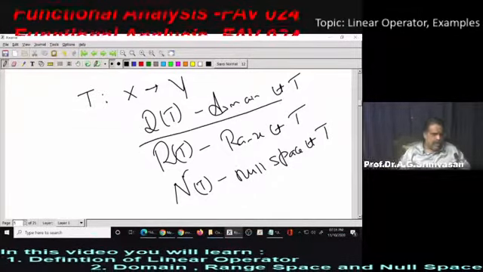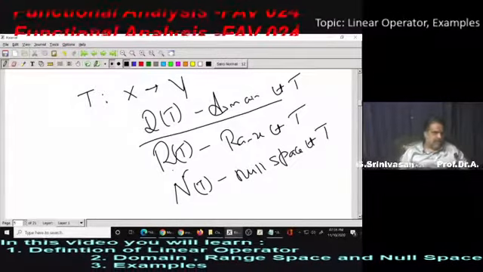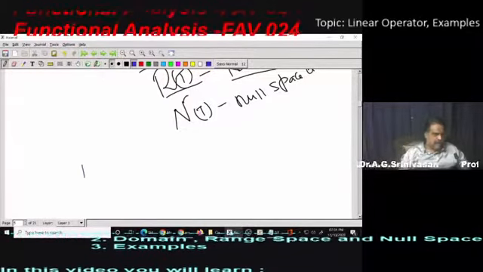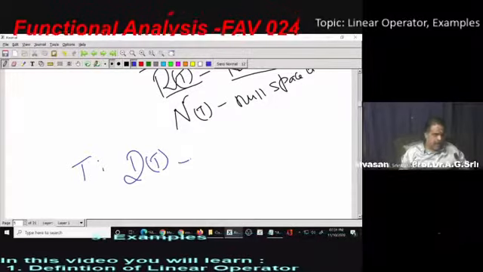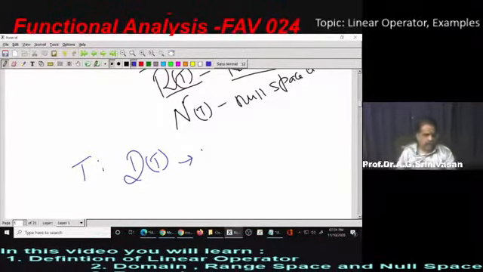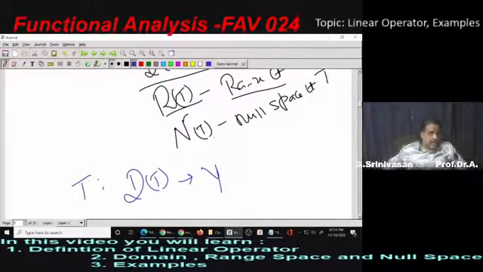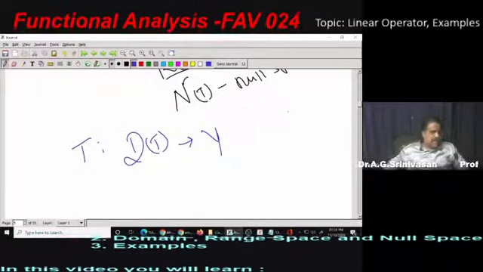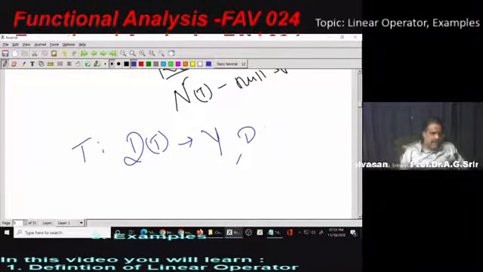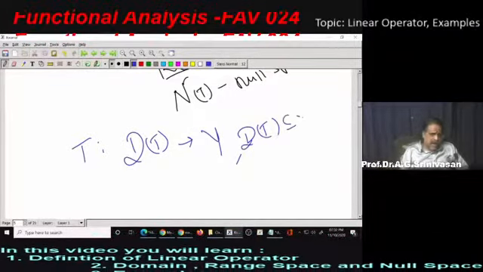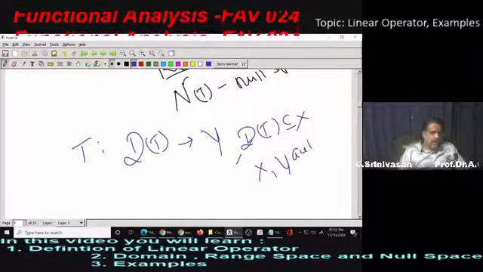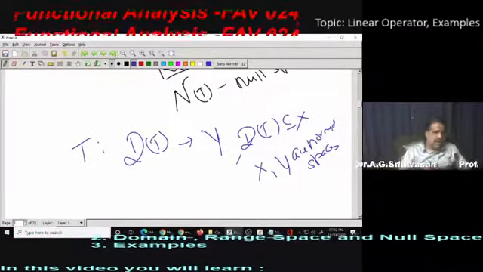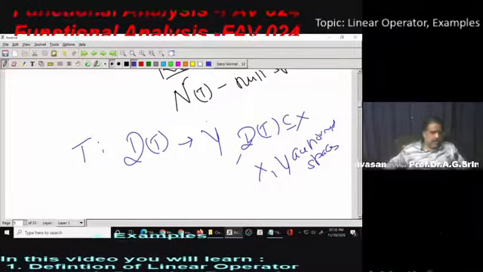So what is the domain of T? D of T is the domain of T, and R of T is the range space of T. To avoid confusion, we will write T is a mapping from D of T to Y. D of T is the domain of T, and R of T is the range of T. Now T is a mapping from D of T to Y, where practically D of T is a subset of X, where X and Y are normed spaces, and you know normed spaces are basically vector spaces with a norm defined on them. That's the first point.